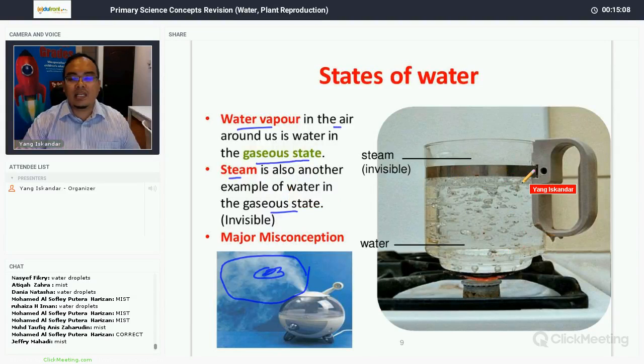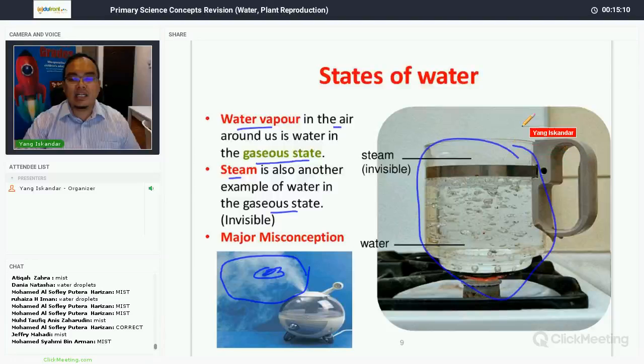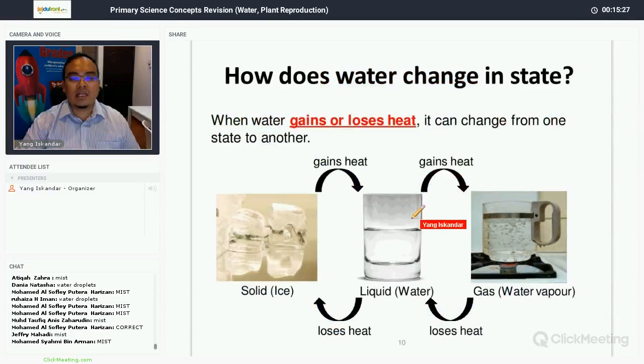So you can see here on the right side, the boiling water. When the water is boiled, it will change state from liquid state to gaseous state, and the steam will be produced. And this steam is invisible, you cannot see steam. Okay, all right.